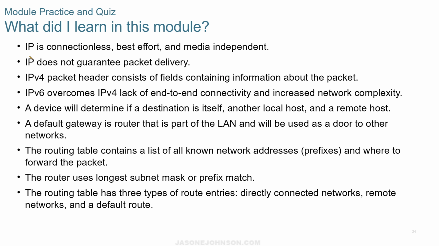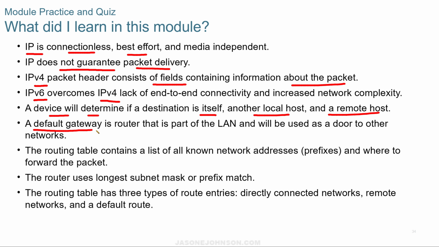So what did we learn in this module? We learned that IP is connectionless. It's best effort. It does not guarantee delivery. The v4 packet header consists of fields containing information about the packet. v6 overcomes some of the limitations of v4. A device will determine if a destination is itself, another local host, or remote host. A default gateway, and this is important because you'll have this on an exam, is the router that's part of the LAN, and it will be used as a door or route to other networks.